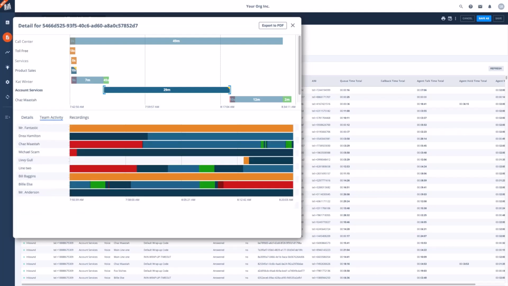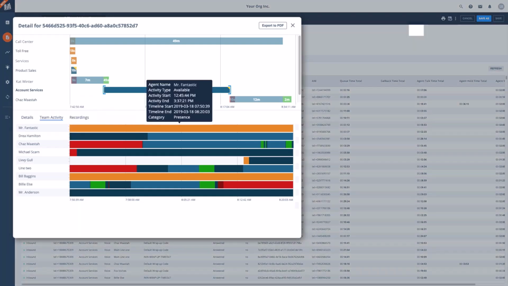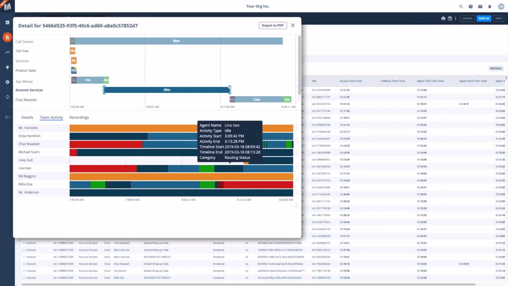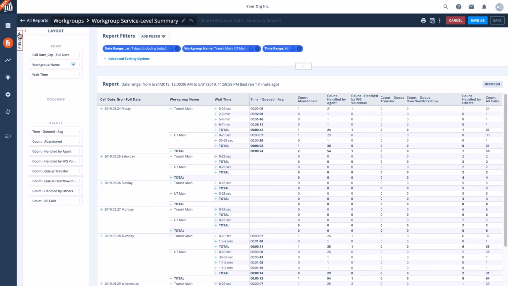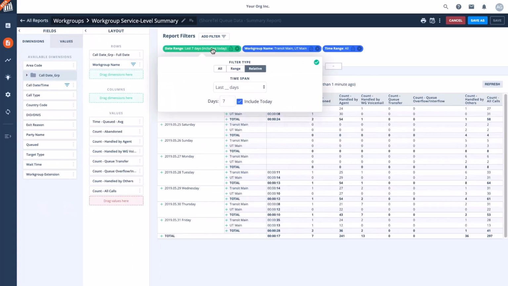Team activity applies specifically to queues and lets you see what every logged-in agent was doing while an interaction was in that queue. You might find a caller had to wait 5 minutes in queue because agents weren't answering presented calls, or because agents were in release or in wrap. Or perhaps the team was just busy, and it's time to consider additional coverage during an hour of the day like this.